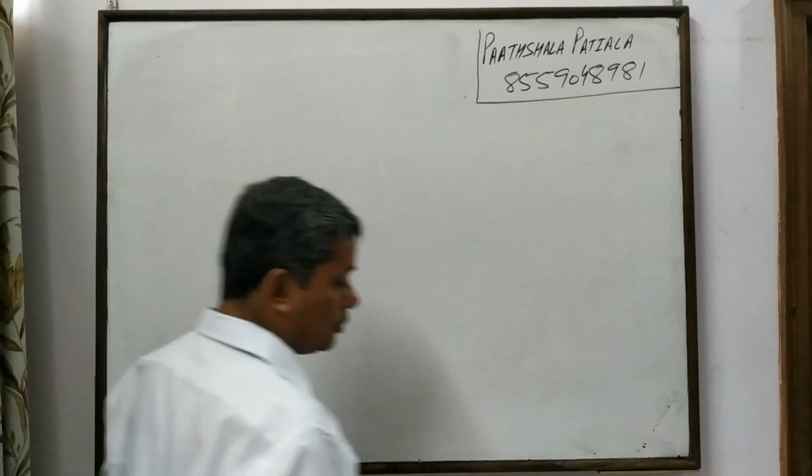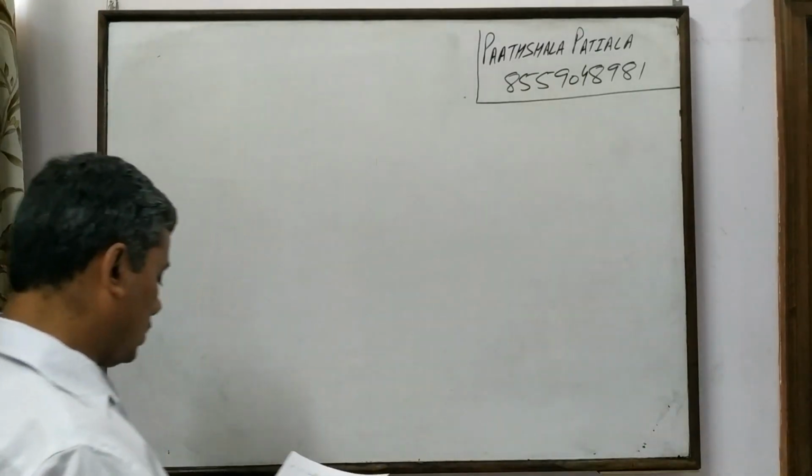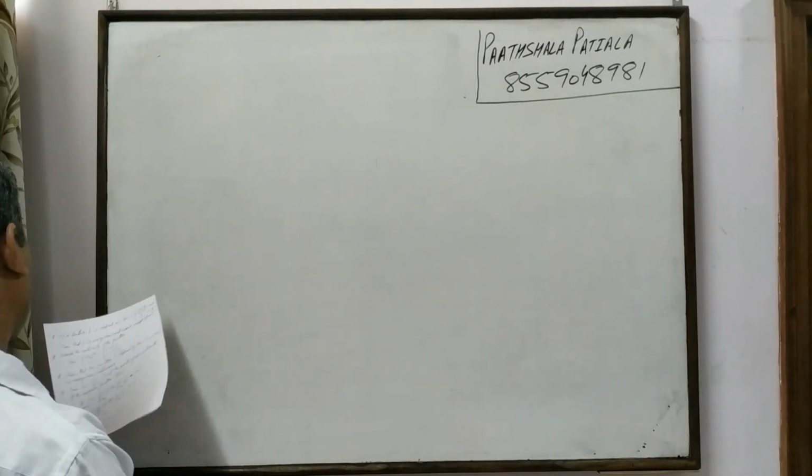Let's talk about another question. Say one last question of the class.